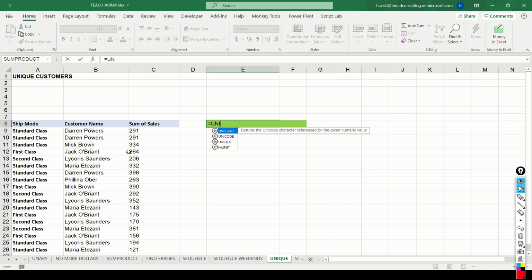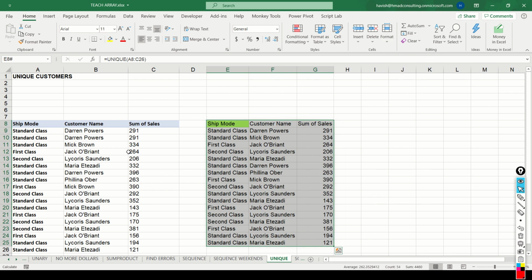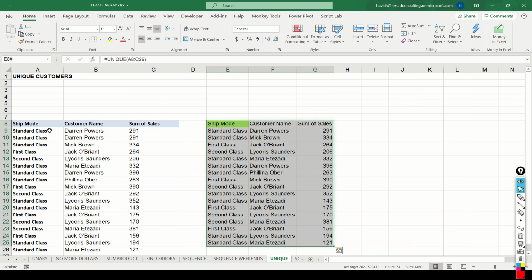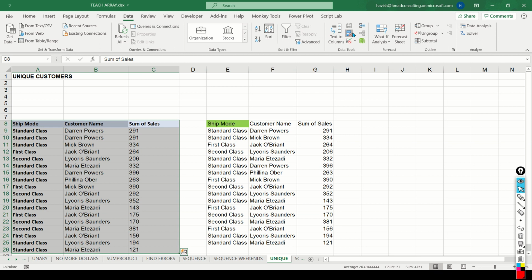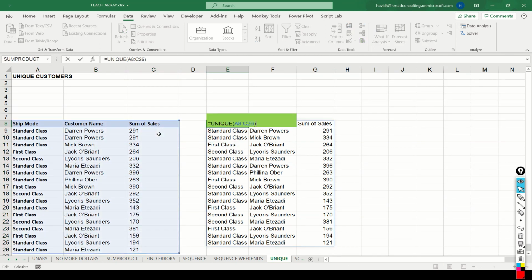Watch this. If I say unique and I select my array as the entire range which has 3 columns in it, it will return a result that looks like this. If you notice carefully, the first row, Standard Class, Darren Powers and 291, has only been retained one time, not 2 times. Very smart, isn't it? Again, this is something which we could have done by selecting data and then remove duplicates, but that would not have been dynamic. Now I can do it dynamically using a dynamic array function called unique.